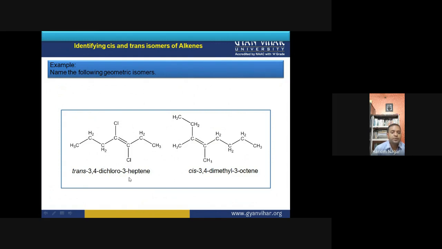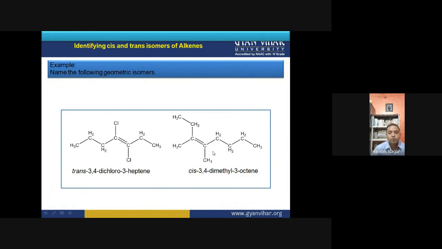Why is this called heptene? Heptene, 3-heptene, because this is a 7-membered chain, so hept is used. Heptene is used for a 7-membered chain, and at the third position, since the double bond is present, this is called 3-heptene. So this is the trans isomer of the compound.